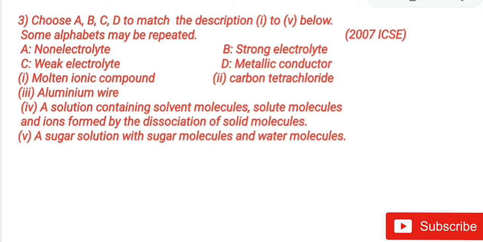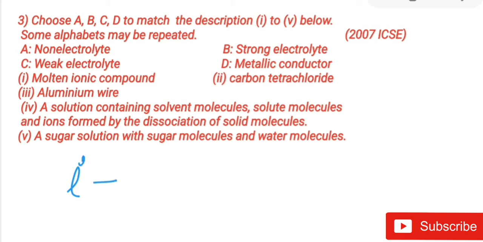So this is the question asked in 2007 ICSE, and the question is: choose A, B, C, D to match the description I to V below. Some alphabets may be repeated. A is your non-electrolyte, B is your strong electrolyte, C is weak electrolyte, D is metallic conductor. So I is molten ionic compound. Children, ionic compounds are strong electrolytes. So what will you write for I, what is the correct matching?